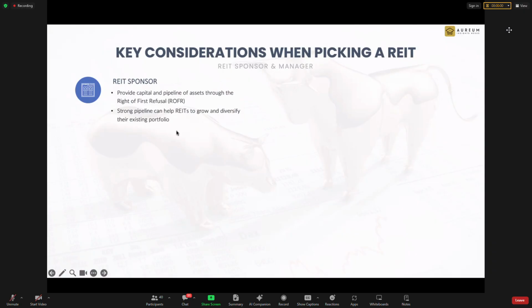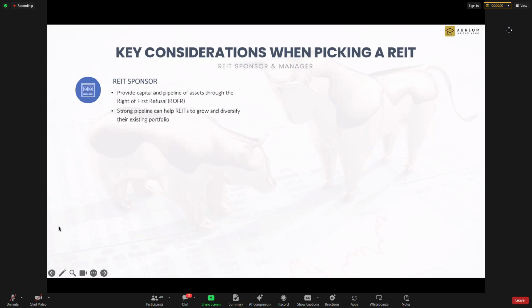So when you choose a REIT sponsor, you must make sure that the sponsor is in the property business. I prefer the sponsor to be in the property business rather than coming in as an investor. Some investment companies buy property then set up a REIT. That one I'm actually not so comfortable with, because the aim is just to turn around the property and make money. So you want a sponsor that is a property developer.